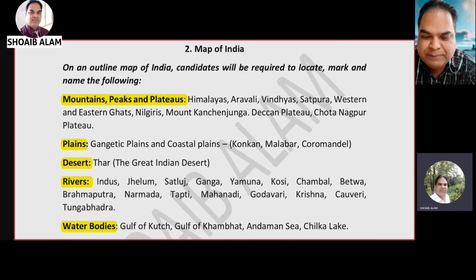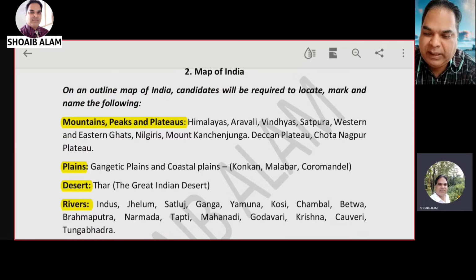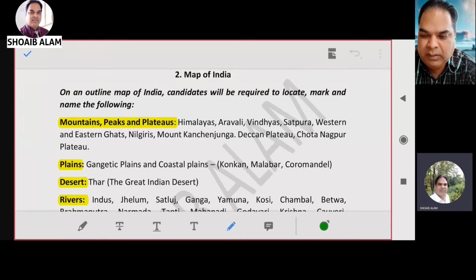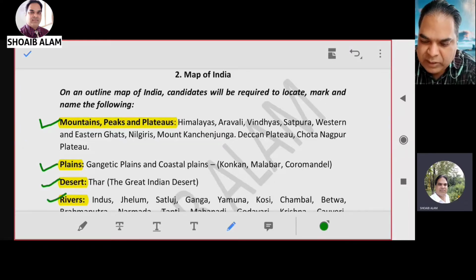Then plains are there. Let me highlight it. Mountains and peaks are there, number one. Then plains. Then deserts we have to prepare. Rivers are also there.